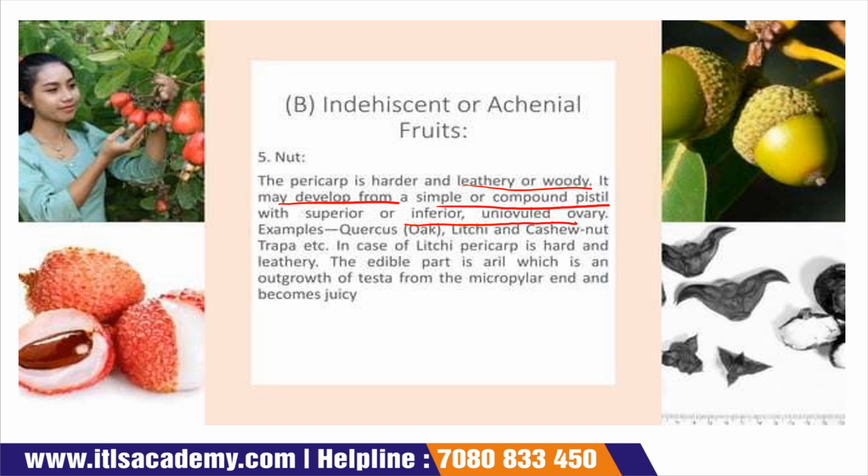In the case of lychee, the pericarp is hard and leathery, and the edible part is the aril, which is an outgrowth of the testa from the micropylar end, and it becomes juicy in nature. See, this is your pericarp in the case of the lychee, and it is very hard and leathery.